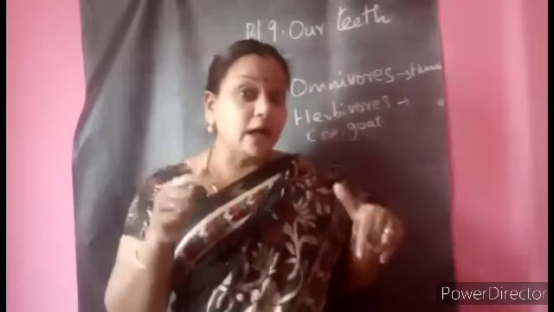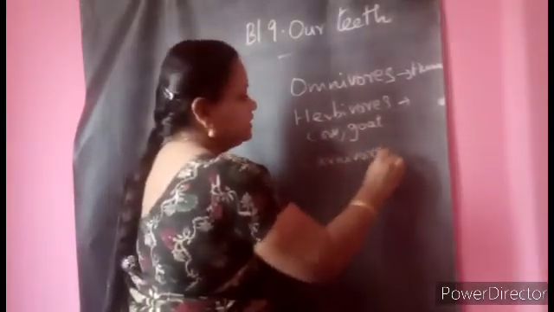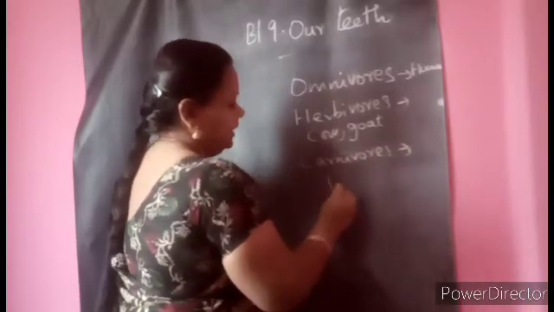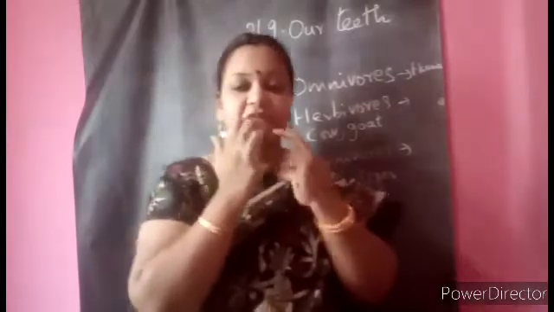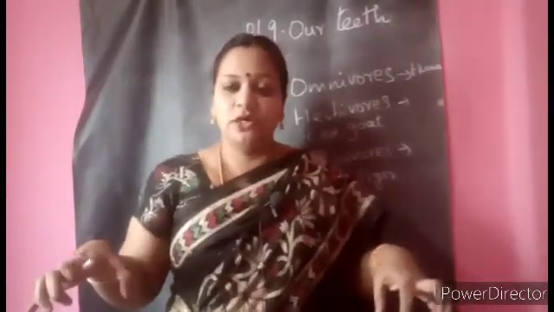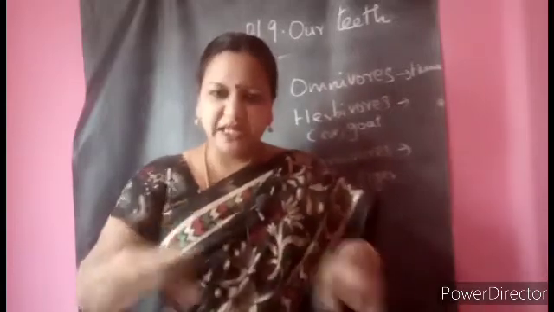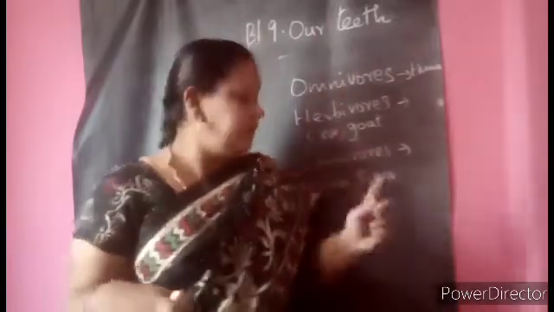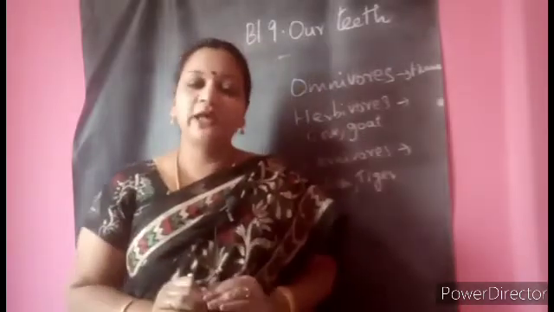And if it is a carnivore, you can observe how nice sharp teeth they will have. In the front itself they will have the canines, like lion, tiger, because they have to tear the flesh. Nobody will cut and give them, nobody will remove the skin and all and give them. So to tear the flesh, to kill the prey, they will have the canines, then the premolars and molars. This is just to know about the animals.